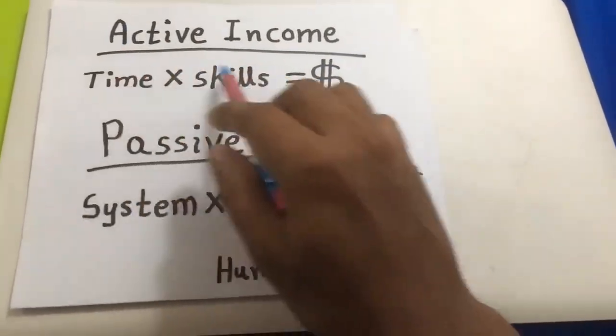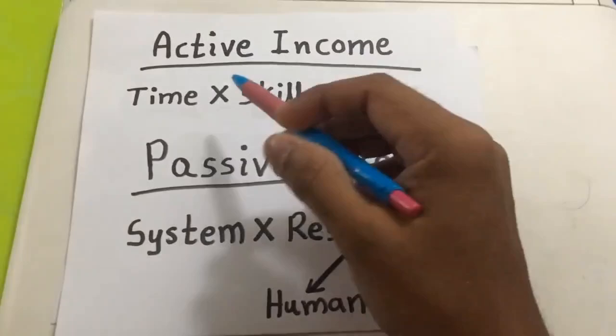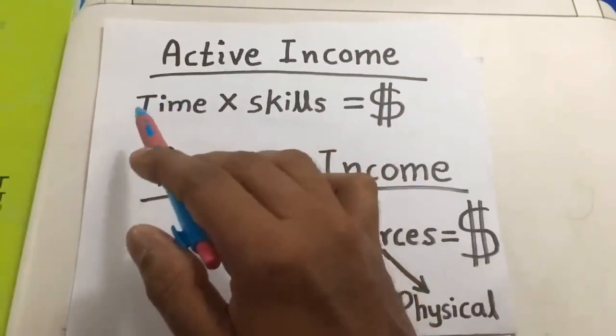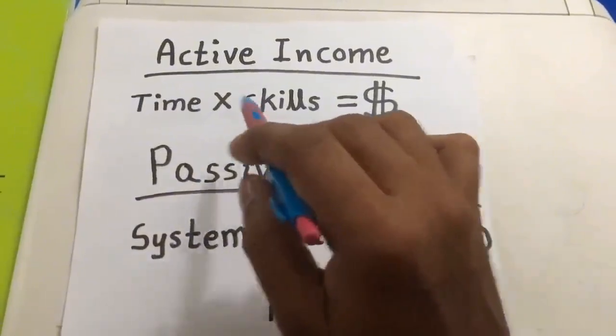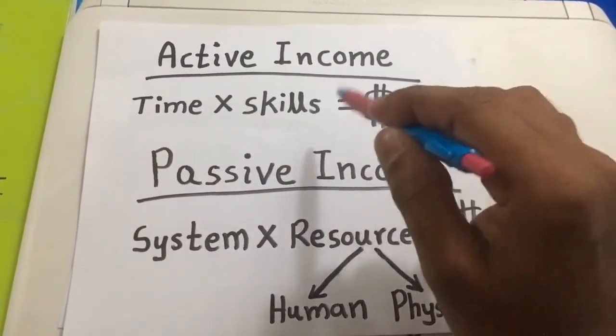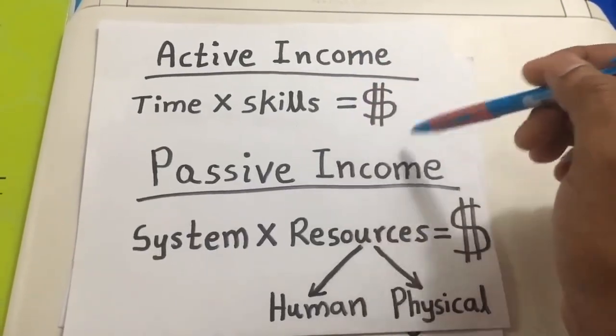What is an active income and what is a passive income? An active income is an income where you earn by directly exchanging your time and skills. So for the time you spend and the skills you have, you are getting a salary. So basically this is a job. So this is a salary, a monthly wage.